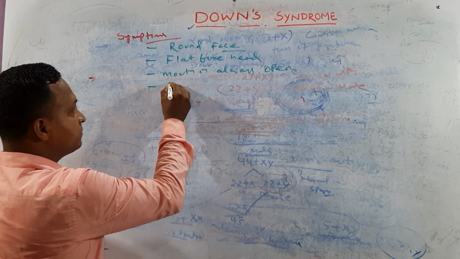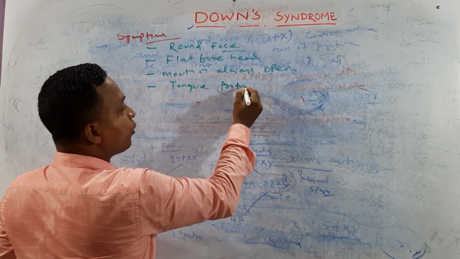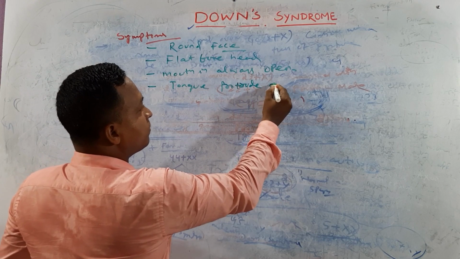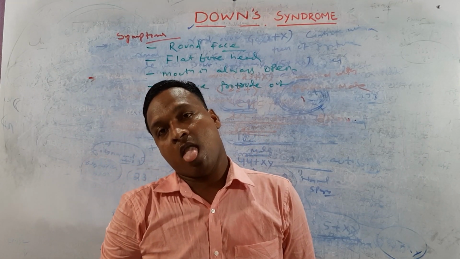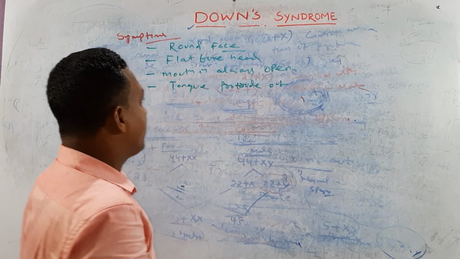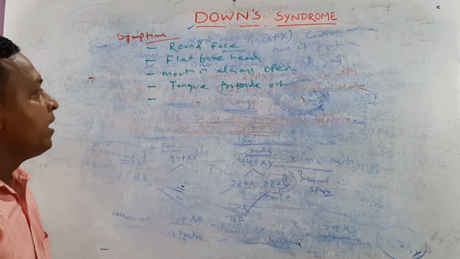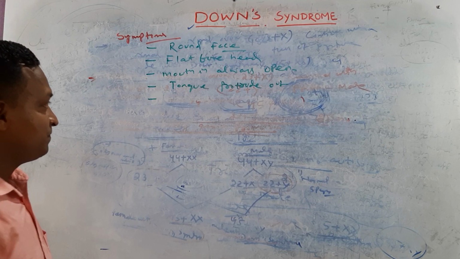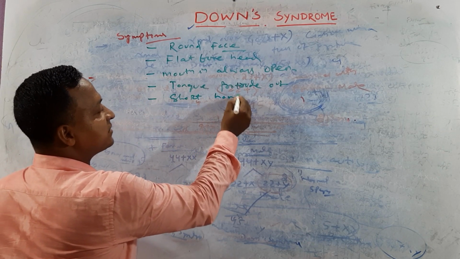The next one: tongue protrudes out. The tongue is always protruding out like this. Okay. Clear? Try to guess my next one. They have short hands.